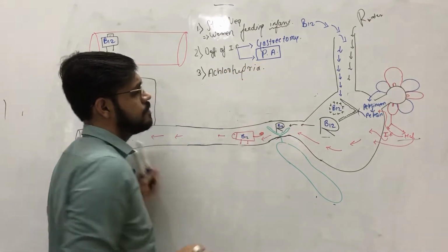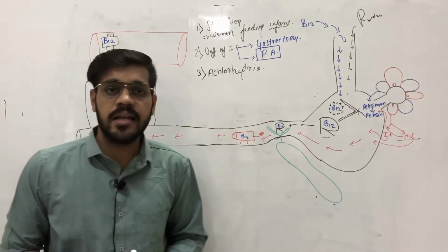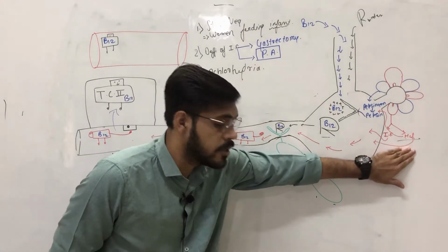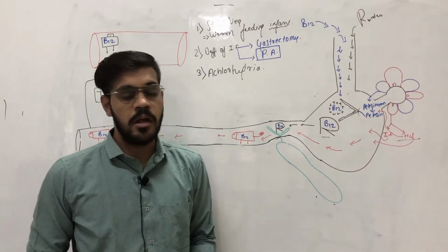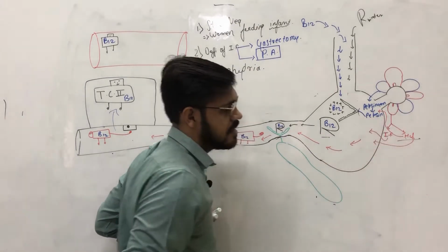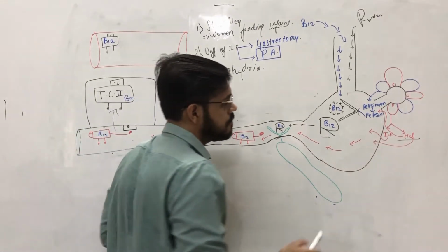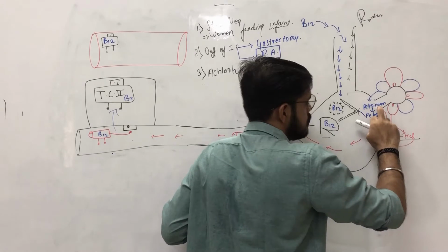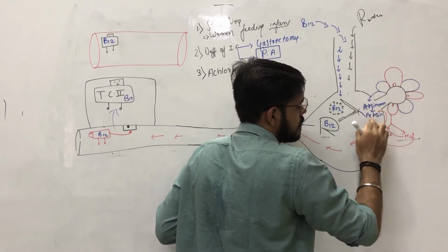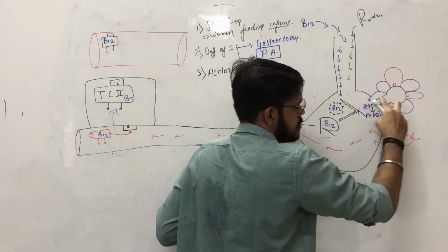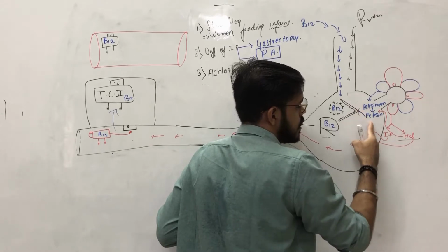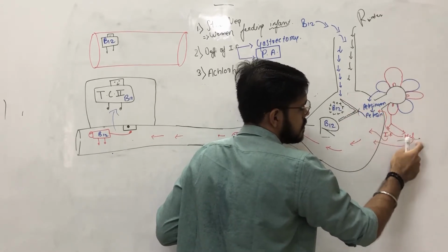Achlorhydria is a condition in which the HCl levels in the body are reduced. Now, if the HCl secreted by the parietal cells is reduced, then the pepsinogen secreted from the chief cells will not be converted into pepsin, because this reaction in which pepsinogen is converted into pepsin is mediated by HCl.